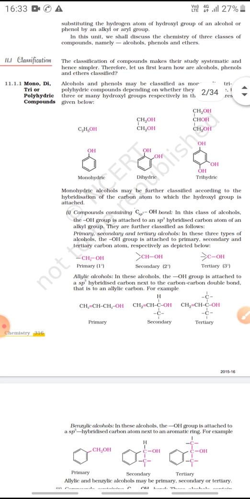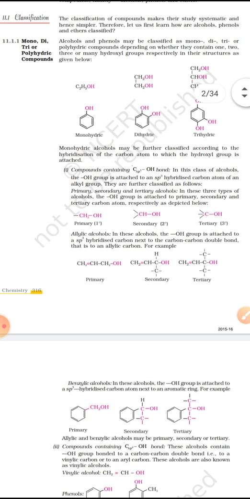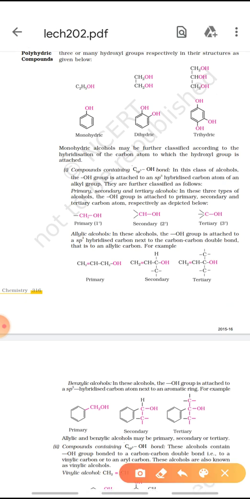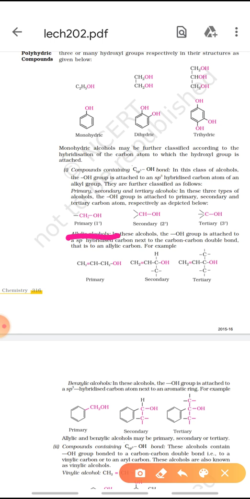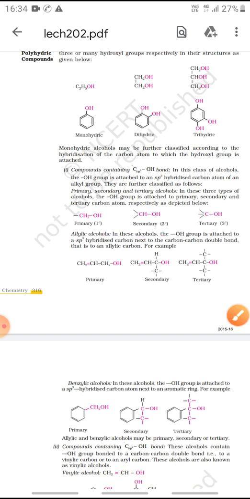Now, children, when the OH-bearing carbon is not attached to any other carbon, then such alcohols are called primary alcohols and are denoted by 1 degree. Similarly, if the carbon containing OH is attached to one more carbon, it is attached to two more carbons, it will be secondary alcohol. And when it is attached to three more carbons, then it will be tertiary alcohol.